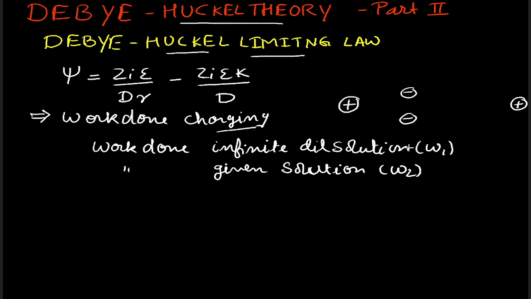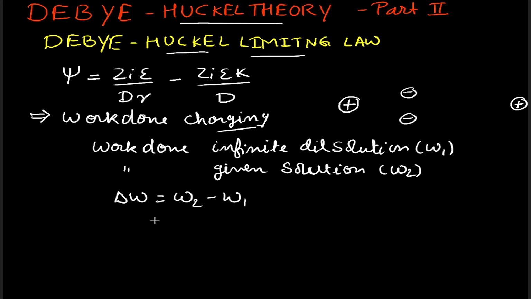Then the work done, delta W, will be the difference between the work done when charging a finitely dilute solution and the work done when charging a very dilute or infinitely dilute solution. So this will give us the amount of work done when we are charging any particular solution.